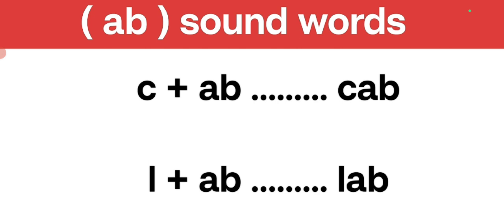Now we'll do ab sound words. A and b together make ab. Let's see some words having ab sound. K, ab, cab. L, ab, lab.